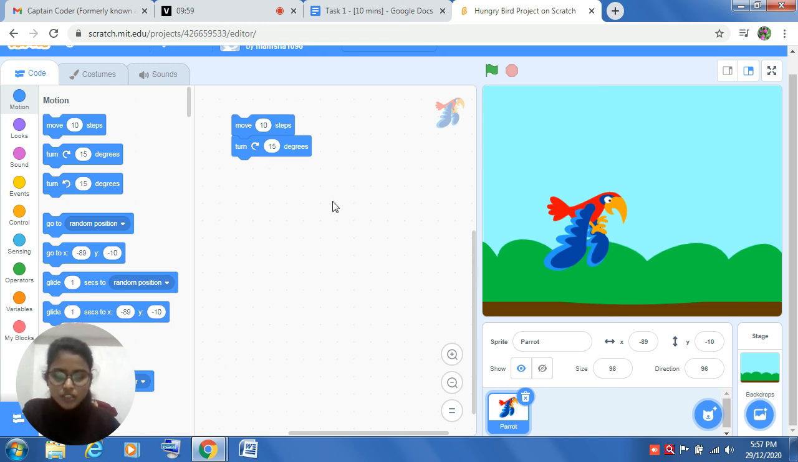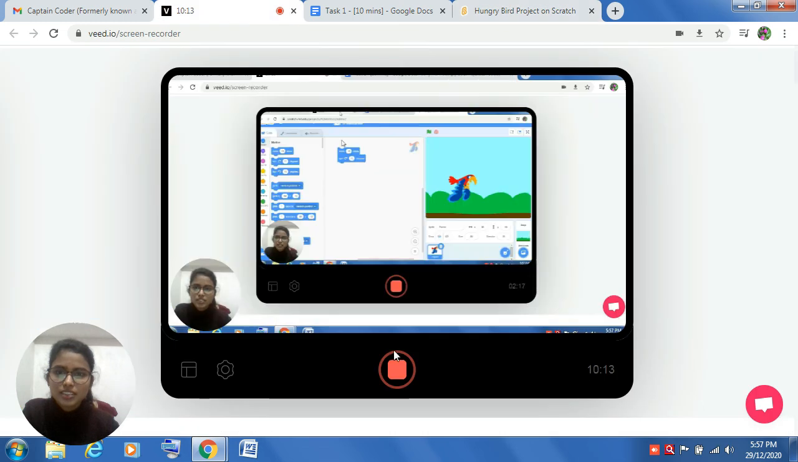Which block is used to change the costume of your sprite? Which block? This block. Okay? So I think that was a great class. Bye bye. Do practice with this. And bye.